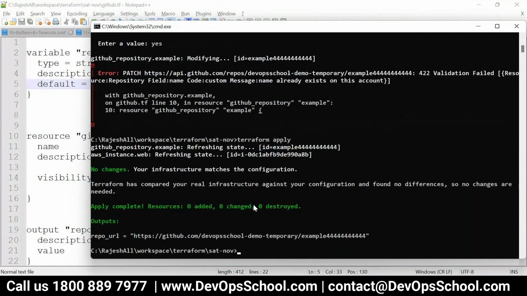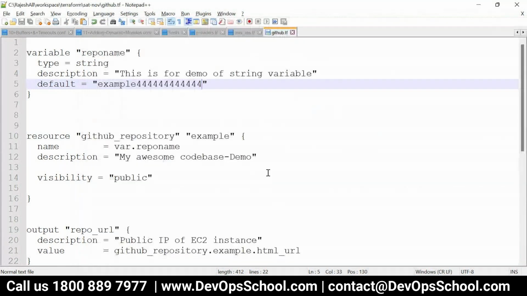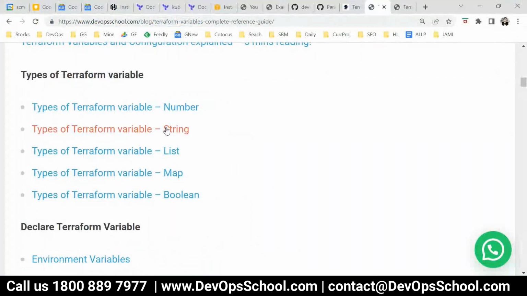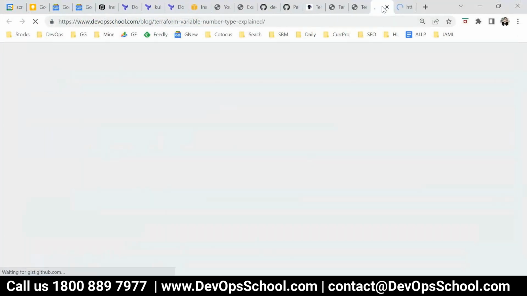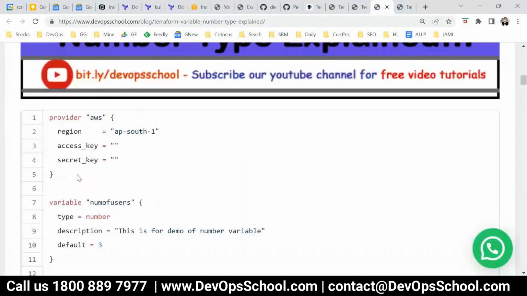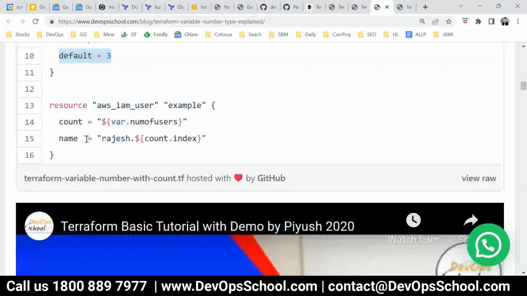Yeah, now done. So now this is something which you have to do. This is a way variables can be used. Now, different variable types you can use here, like a string type I showed you, a number, a list. So look at this here now. This is a number. The type is number here.